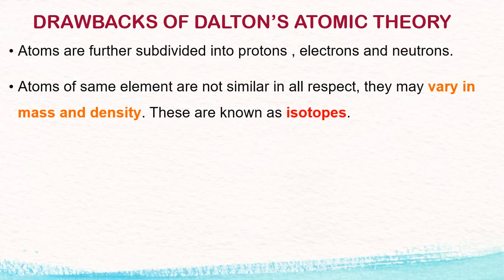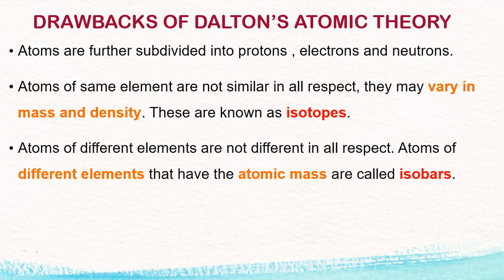For example, carbon has two isotopes, carbon 12 and carbon 14. The atomic numbers of these two are the same, but their masses are different. Carbon 14 is slightly heavier than carbon 12. In the same way, this holds good for all the isotopes of elements.